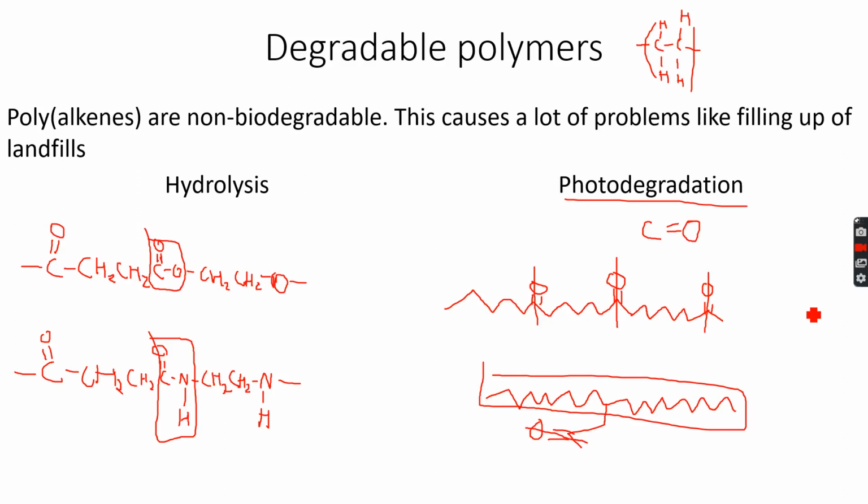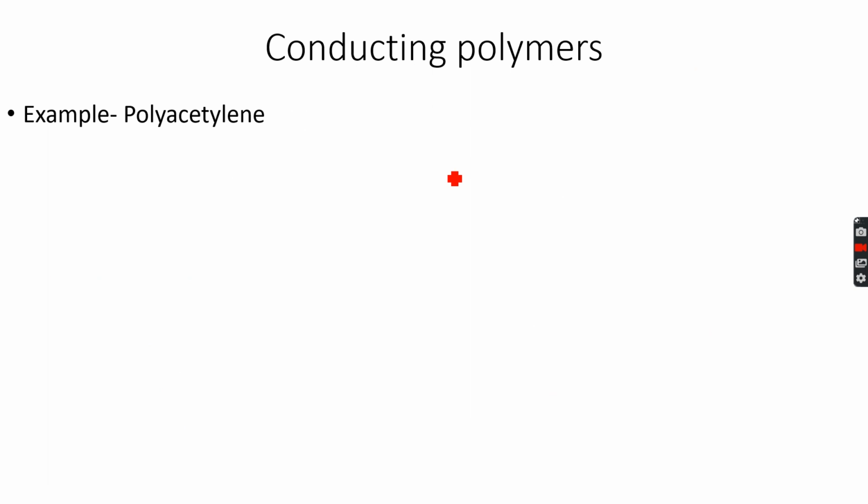And since they can be broken down, they are called degradable polymers. And now conducting polymers. Conducting polymers are basically polymers that conduct electricity. For that we will need to do polymerization between alkynes. You know that alkynes are substances which have the carbon-carbon triple bond.